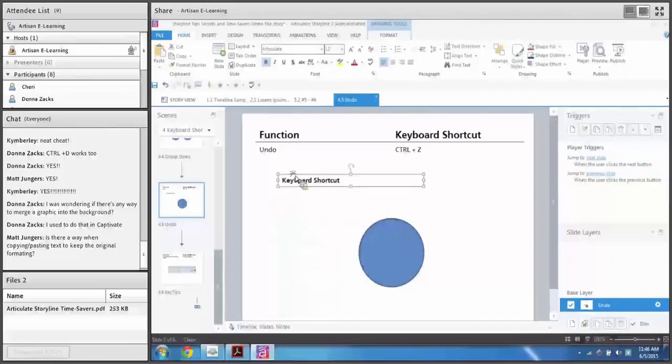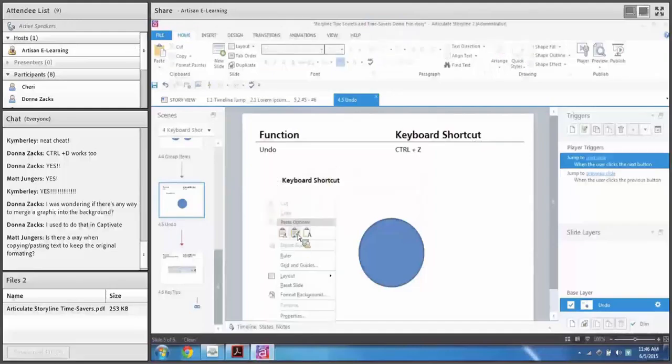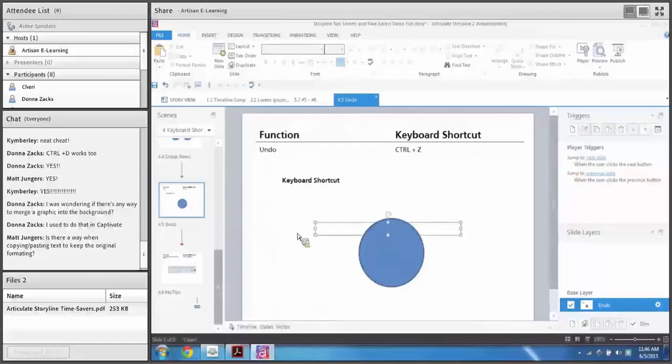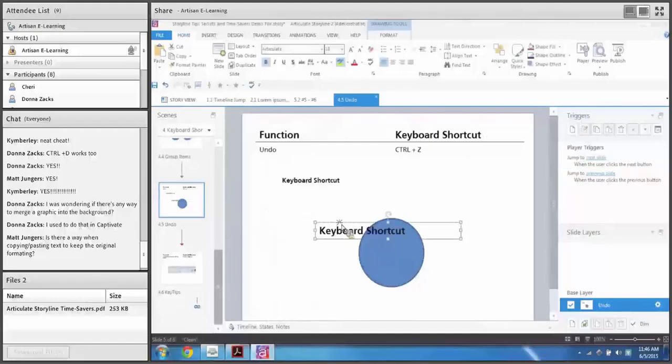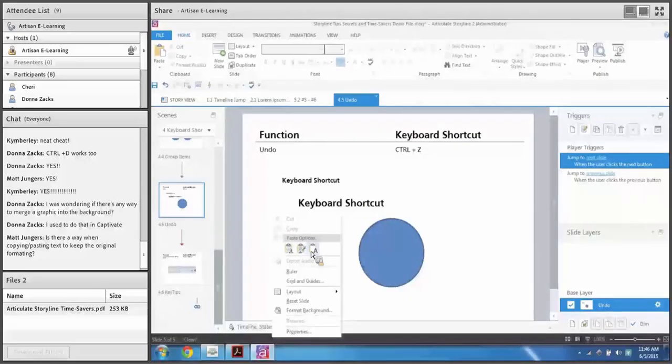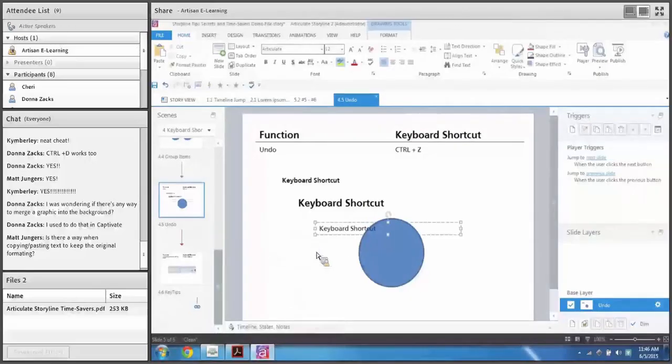But it doesn't keep the formatting that you had there. Right click, what's this? Keep source formatting. It should paste it just like this. Let's see. Yeah, it does. It pastes it just like that. If I right click and then paste as keep text only, it just does plain old text. So you have those options to keep the original formatting.